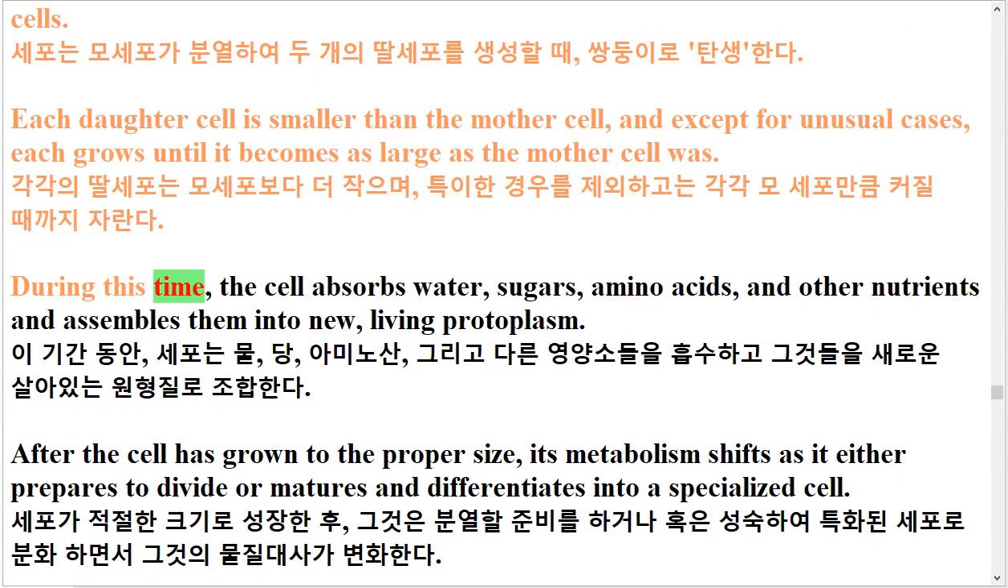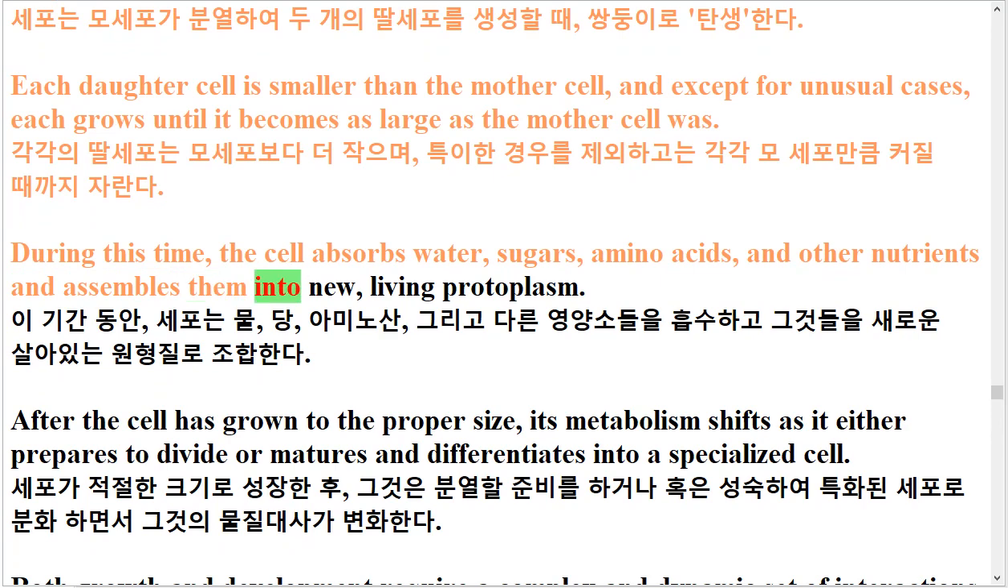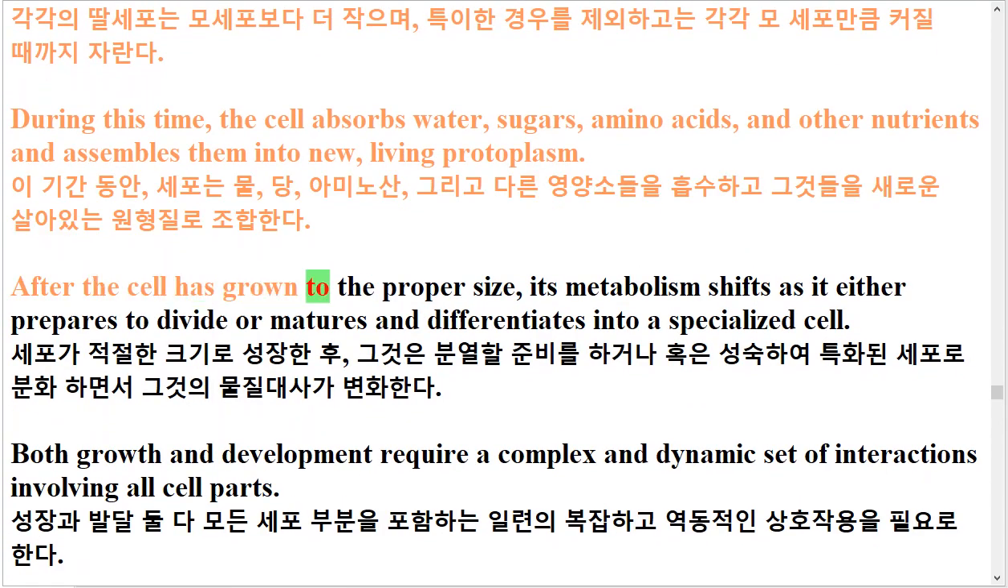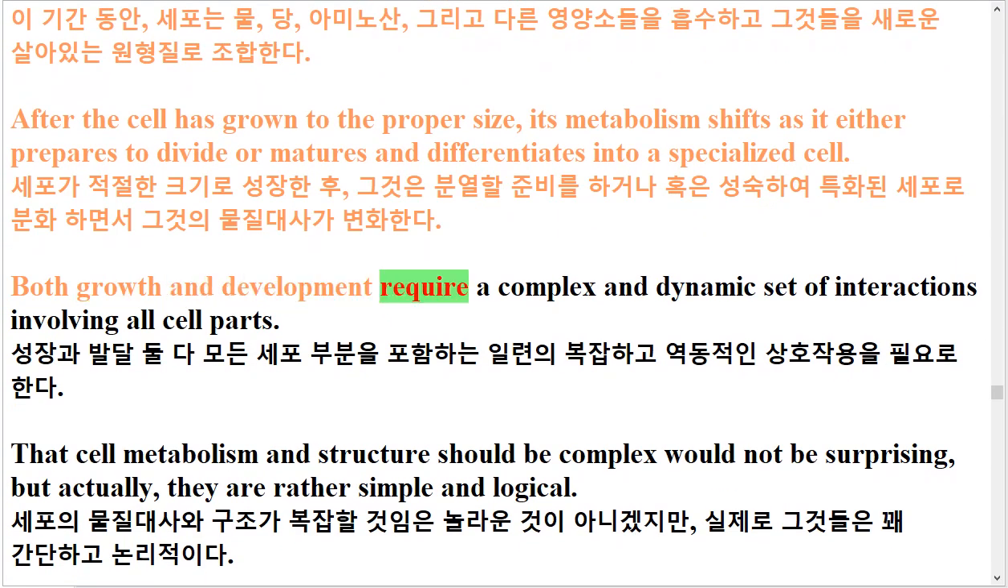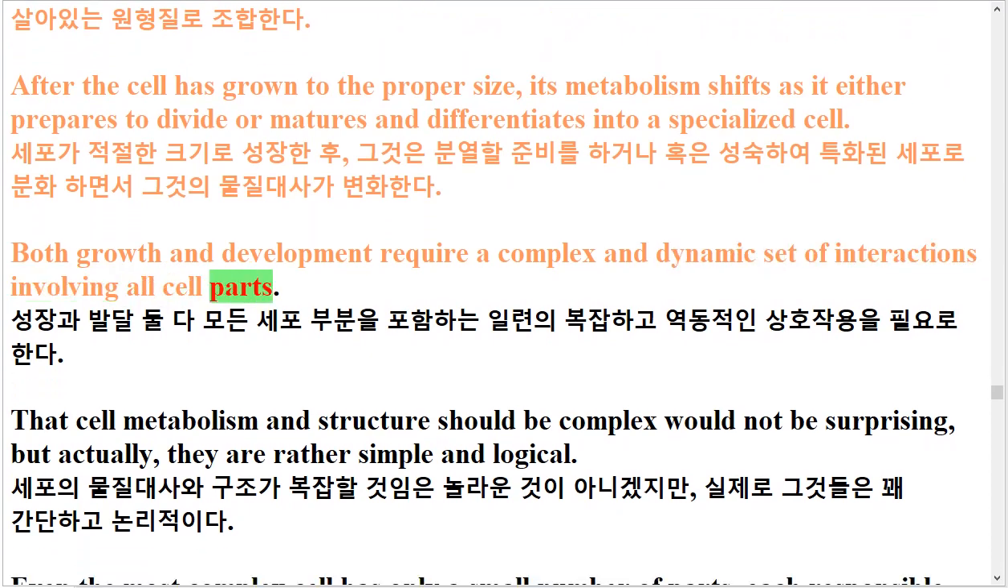During this time, the cell absorbs water, sugars, amino acids, and other nutrients and assembles them into new, living protoplasm. After the cell has grown to the proper size, its metabolism shifts as it either prepares to divide or matures and differentiates into a specialized cell. Both growth and development require a complex and dynamic set of interactions involving all cell parts.